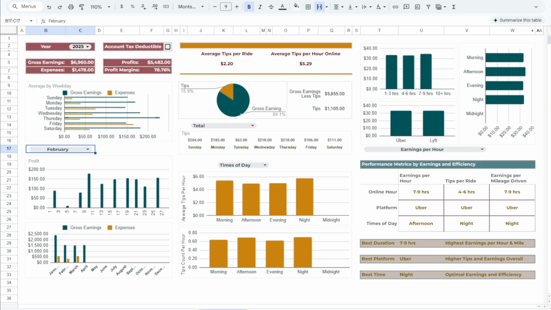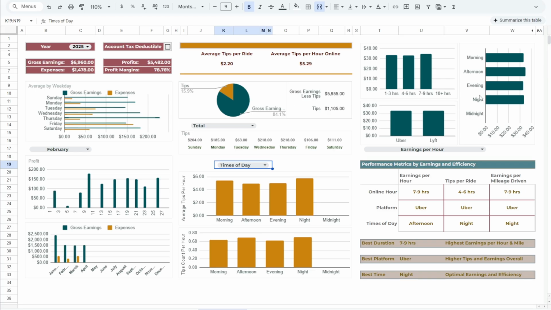The spreadsheet also provides an in-depth analysis of tips received. It breaks down your tips by platform, time of day, and day of the week. It also calculates your average tips per ride and tips per hour online, and shows what percentage of your total earnings came specifically from tips. These insights help uncover patterns in rider generosity, such as higher tip rates during weekend evenings or with specific platforms, giving you a clearer picture of how much of your income is being driven by tipping behavior and when those tips are most likely to occur.